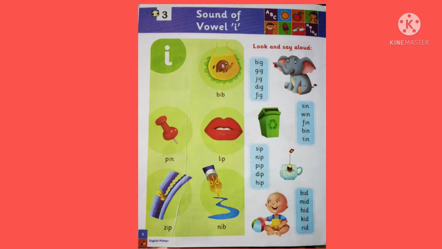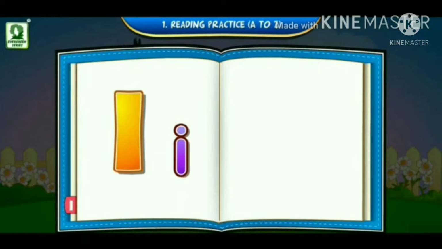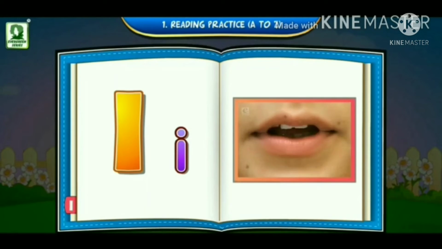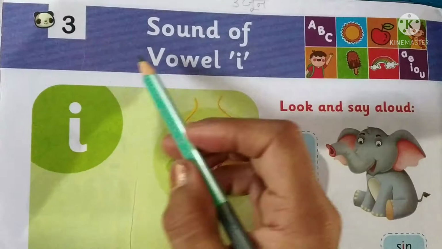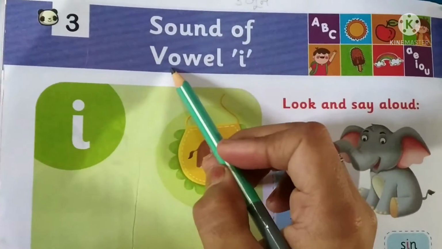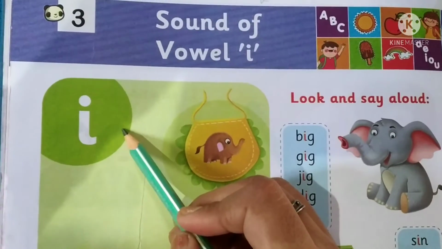So children, listen to the sound of vowel I. Capital letter I. This is a small letter I. I. E. Lesson 3, sound of vowel I. I sound is E.